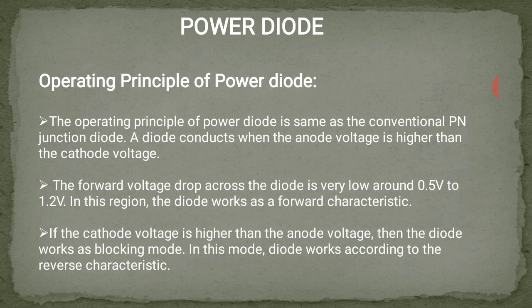The voltage, current and power ratings of power diodes and transistors are much higher than the ratings of signal devices. But the switching speed of a power diode is lower than signal diodes and transistors. If cathode voltage is higher than anode voltage, the diode works in blocking mode. In this mode, the diode works according to the reverse characteristics.